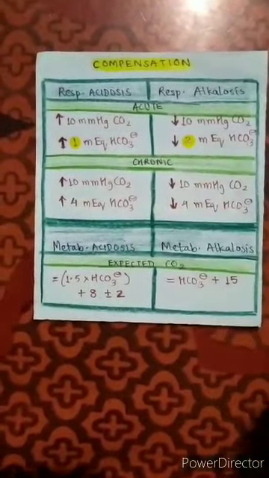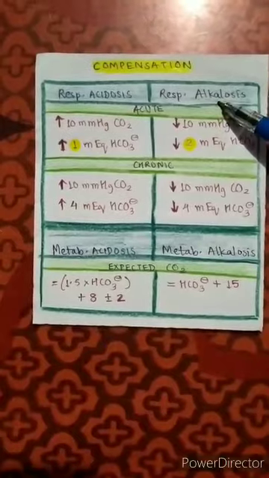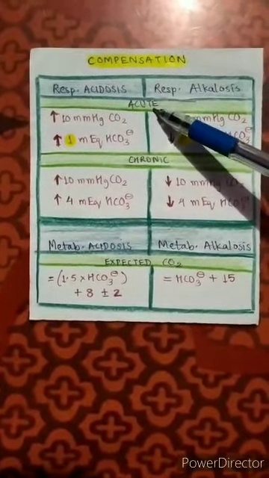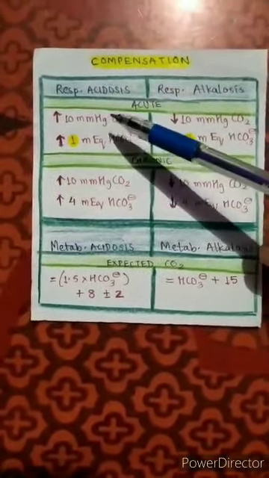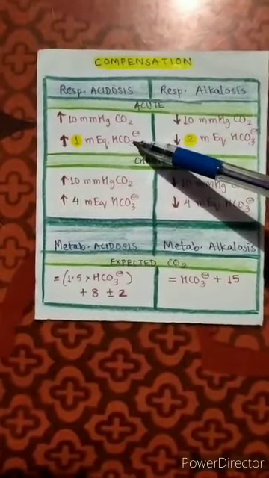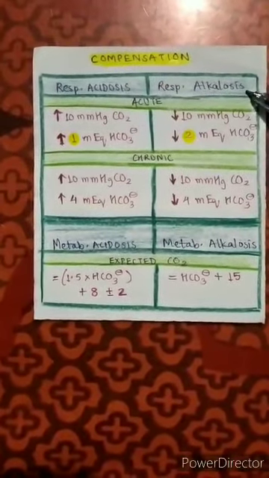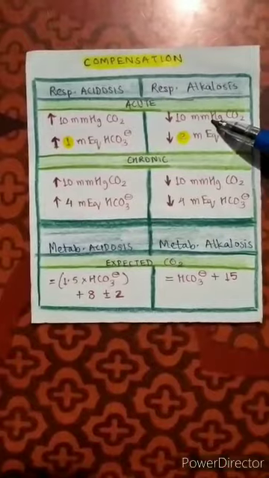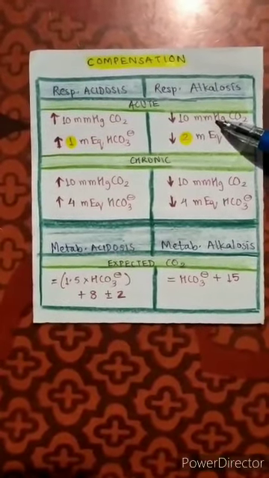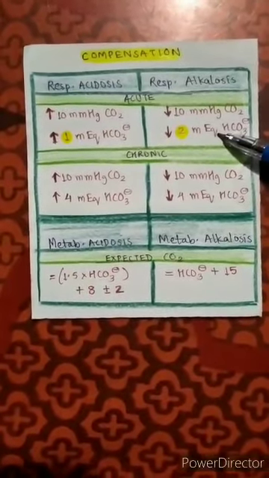What is compensation? In order to calculate the compensation, we know in respiratory acidosis and respiratory alkalosis, if the given case is acute, every 10 mm rise in carbon dioxide is compensated by a 1 milliequivalent rise in bicarbonate in cases of respiratory acidosis, and in cases of respiratory alkalosis, every 10 mm fall in carbon dioxide is compensated by a 2 milliequivalent fall in bicarbonate.